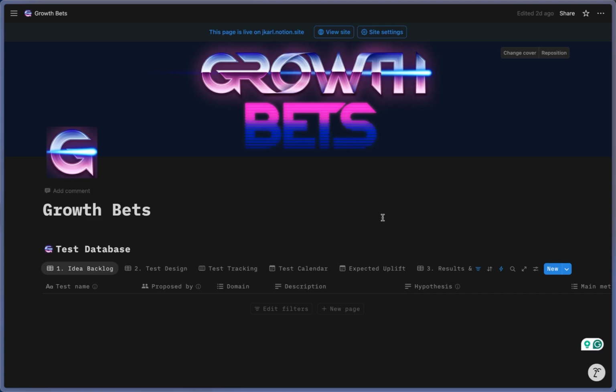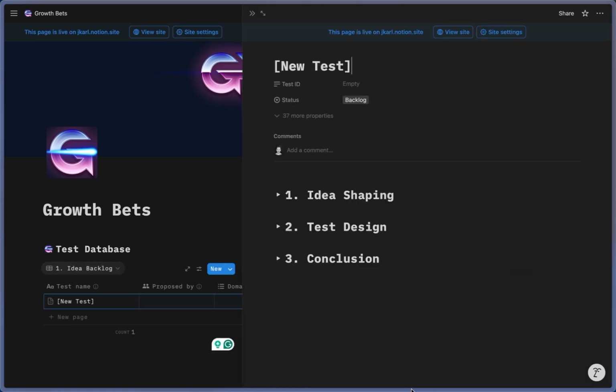So this is ideally where you'd be collecting new ideas, new bets, new experiments, or new ideas for experiments. And so to do that, we'll click this new button. And here you'll see a place to add a new name for this bet. So let's just call this great new idea. And you can also add a test ID. You can leave it empty for now, but I'm just going to add this.